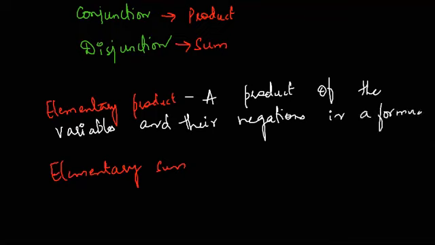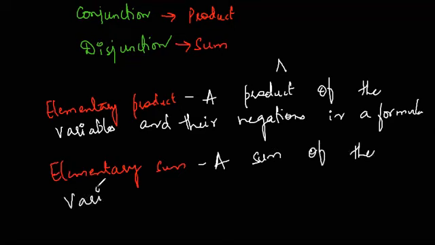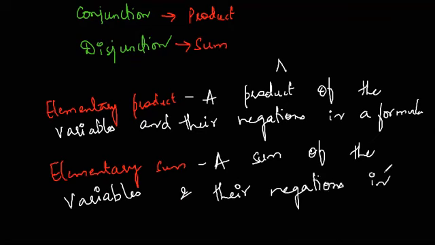Okay, so a product means we are using the symbol and. Over here, this will be the opposite. So the elementary sum will be a sum of the variables and their negations in a formula.